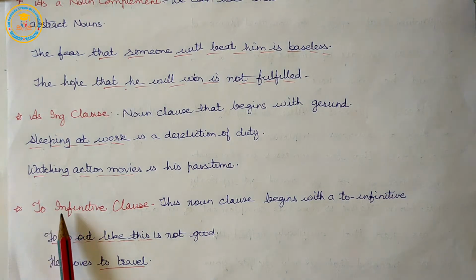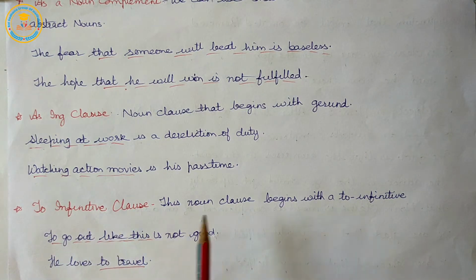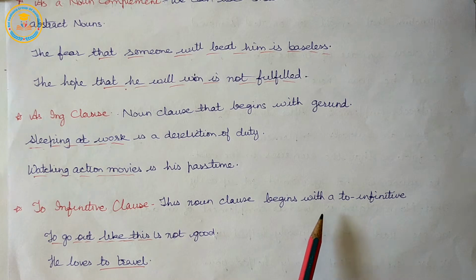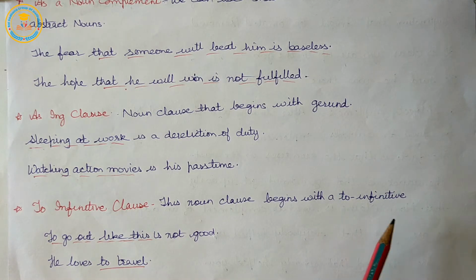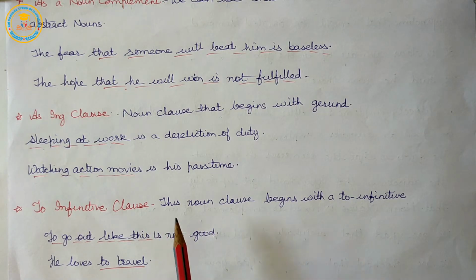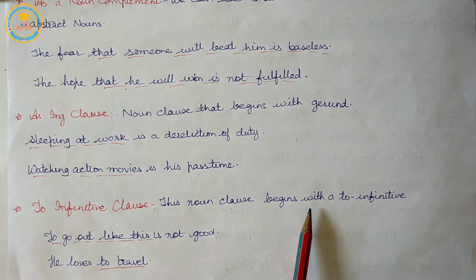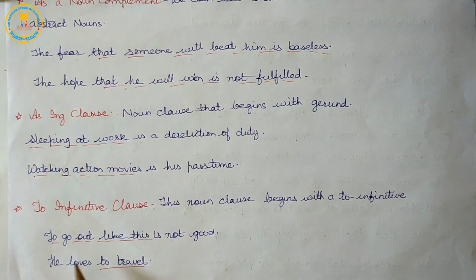Next is the to infinitive clause. This noun clause begins with a to infinitive. Example, to go out like this is not good. He loves to travel. So, this noun clause begins with a to infinitive.